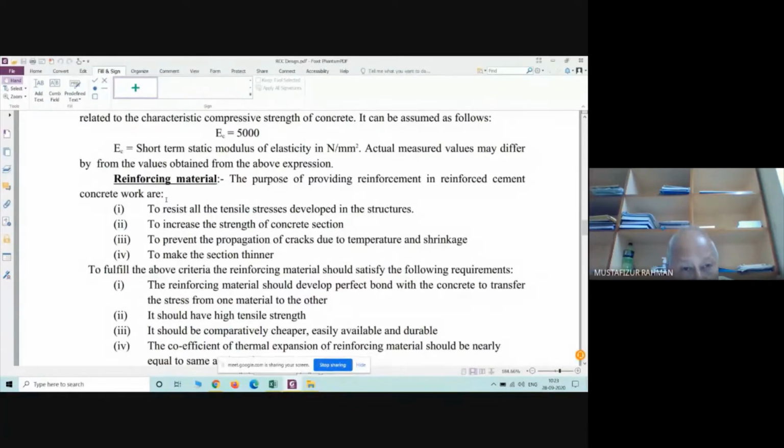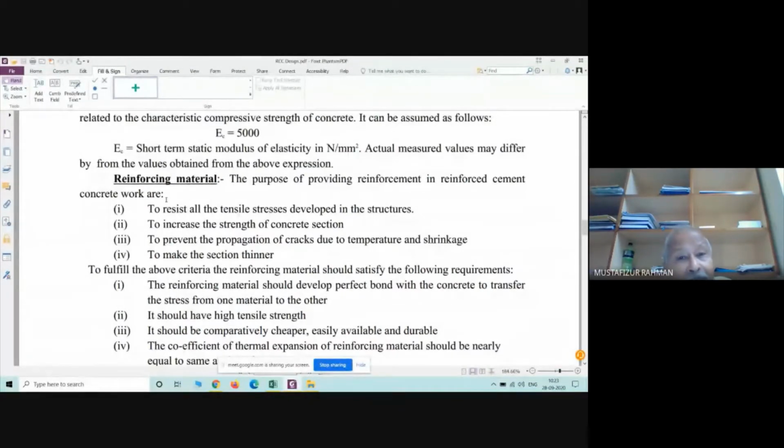Say the steel is Fe 415. Grade 415 means the yield stress, also called characteristic stress, is 415 Newton per millimeter square.